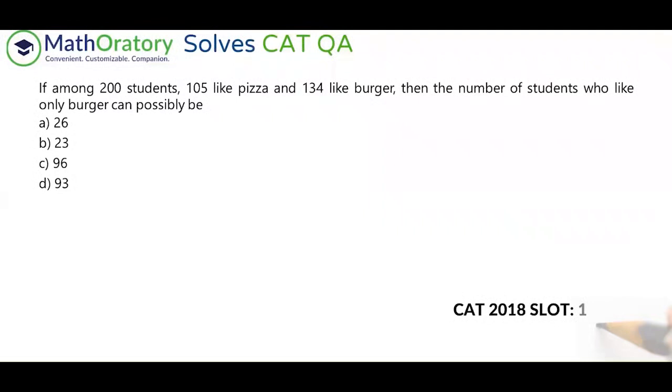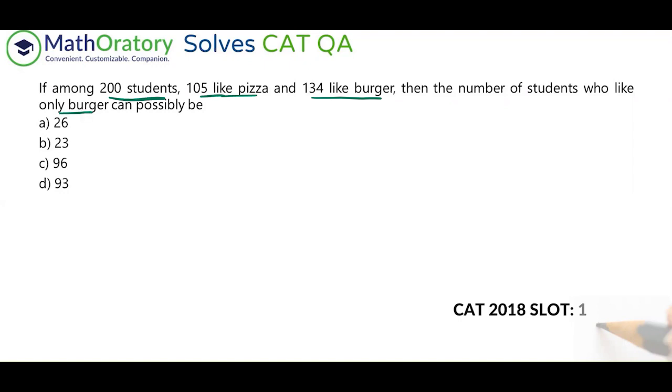Okay, so we have another Venn diagram problem, but it's not exactly a Venn diagram problem, and maybe the Venn is not even required. So let's read the premise once. We have 200 students, out of which 105 like pizza and 134 like burger. We're looking for the number of students who like only burger.